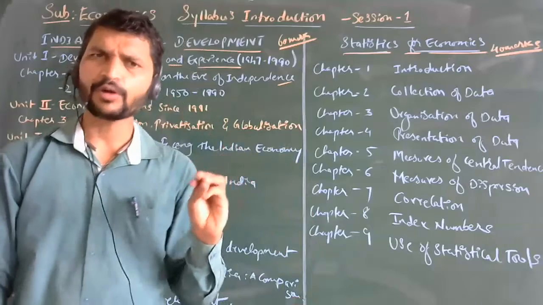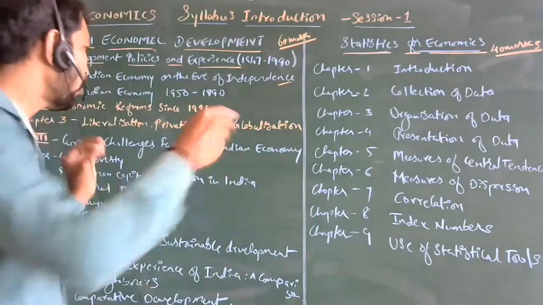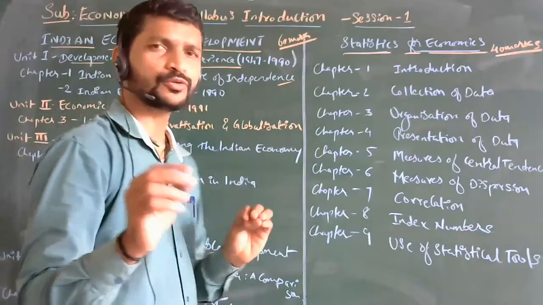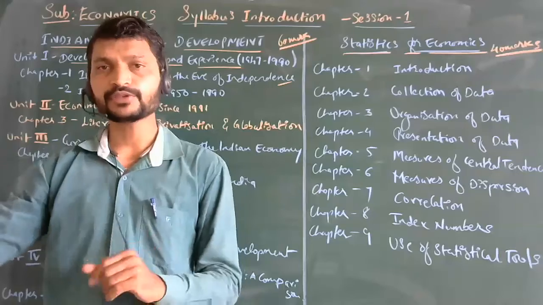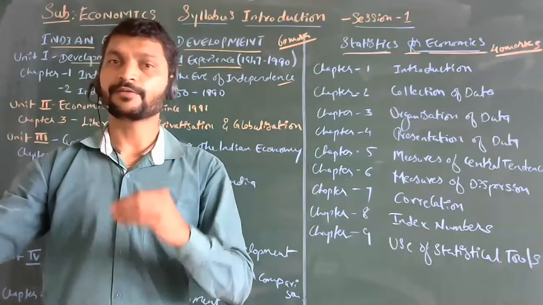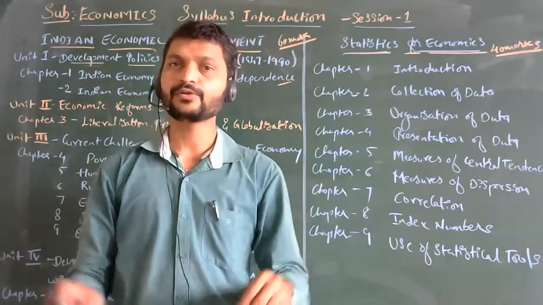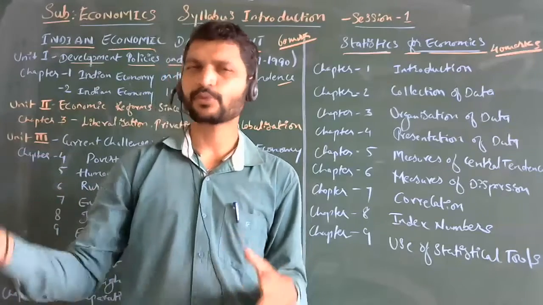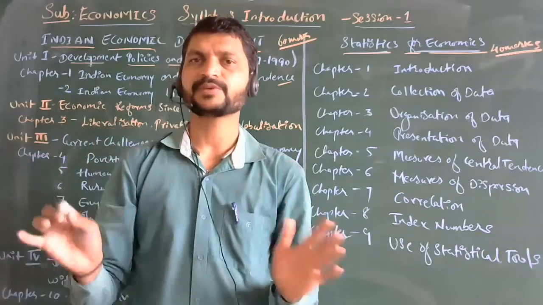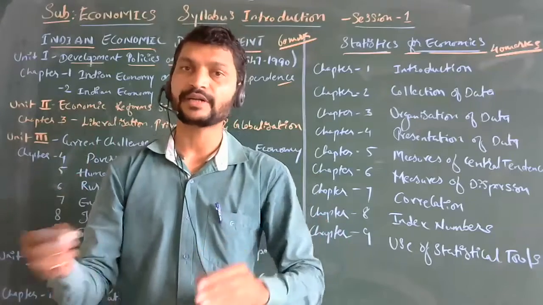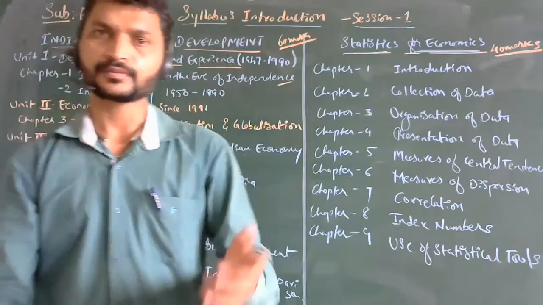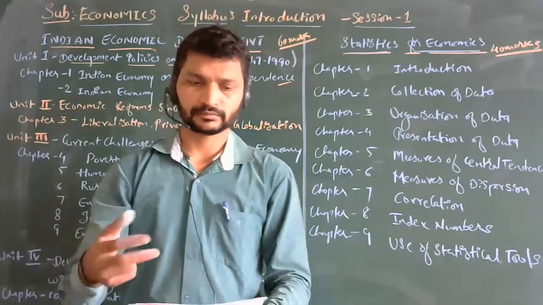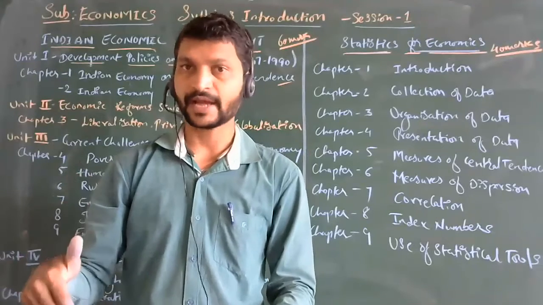At that time, the Britishers used to collect all the raw material from our nation and send it to their nation. Then they produced the goods in their nation, and the finished goods were sold again to our nation itself. That was the process. We were not as developed, and they had the new technology and techniques, but we did not. Due to that, there were drawbacks. We were not as developed as we are at present.